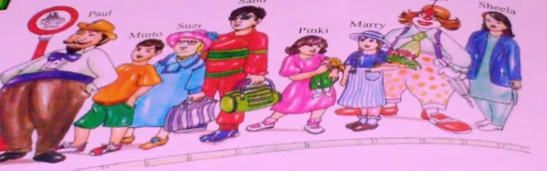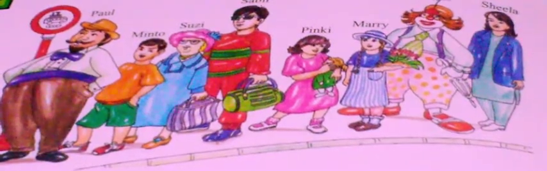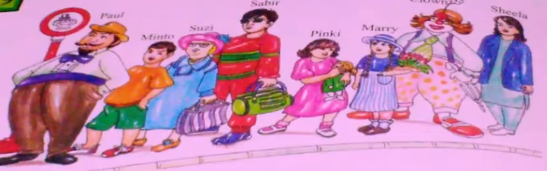Next query we may ask: who has a doll? Pinky has a doll. Pinky is carrying a doll. Pinky is carrying a doll.